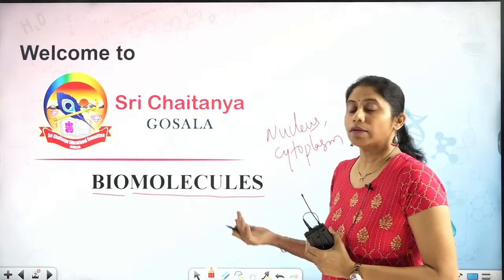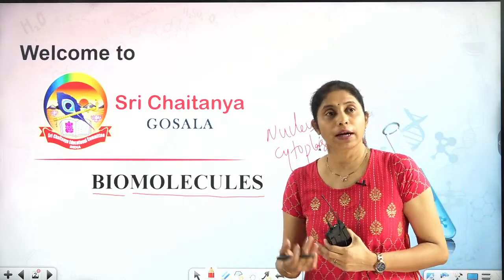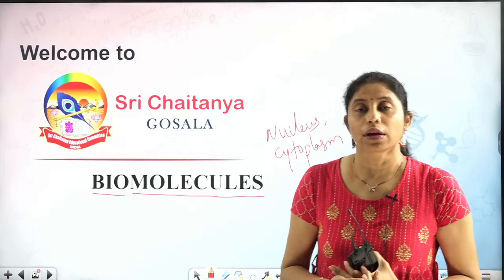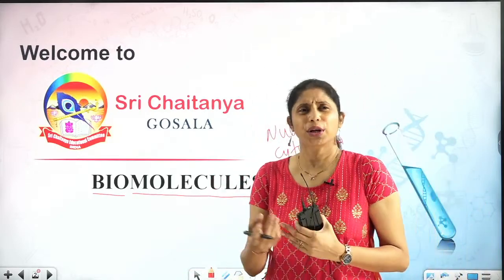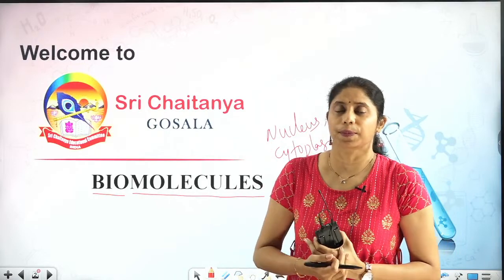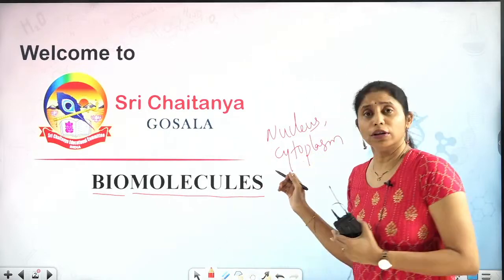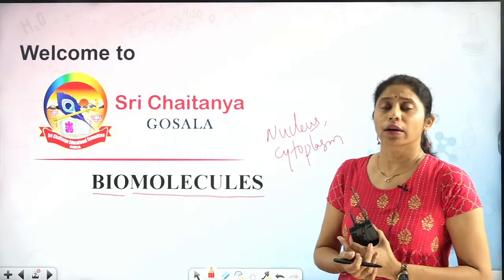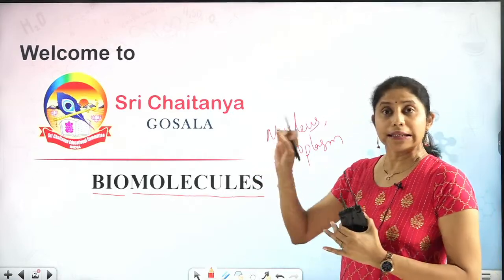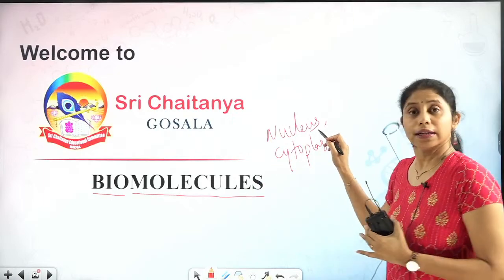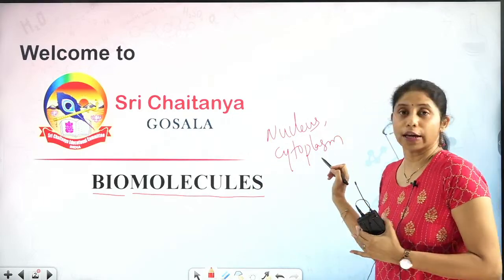Or else, in the circulatory system, blood will be circulating throughout our body. So in the blood also, many biomolecules will be there, but generally they will be smaller in size. That is about where biomolecules are located in living organisms. Basically inside a cell, they are present inside the nucleus as well as in the cytoplasm.